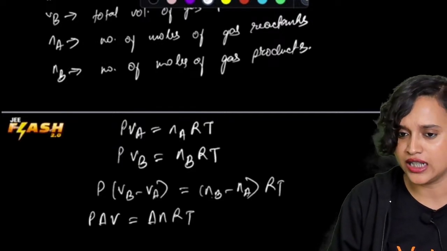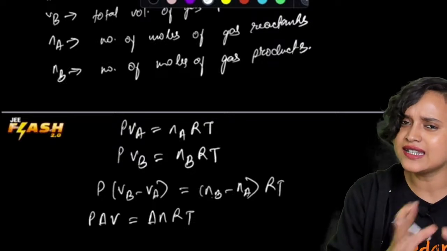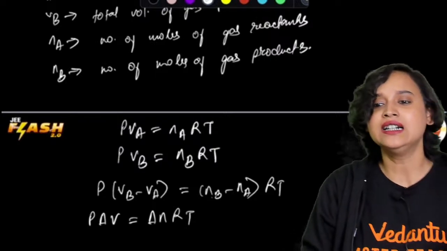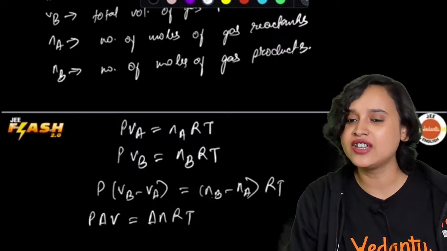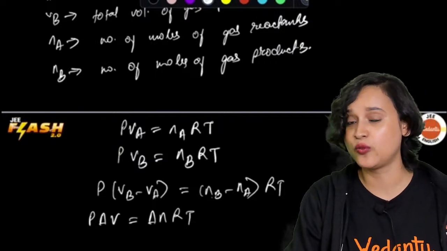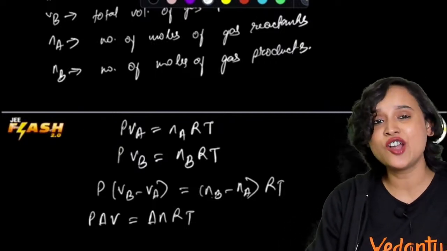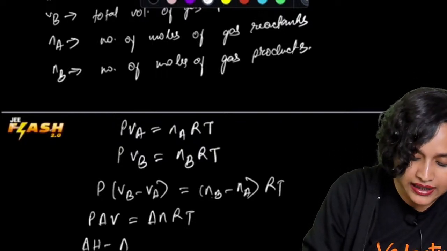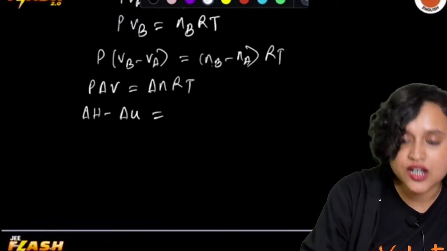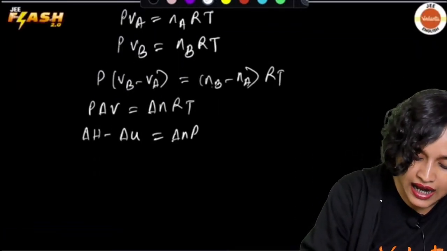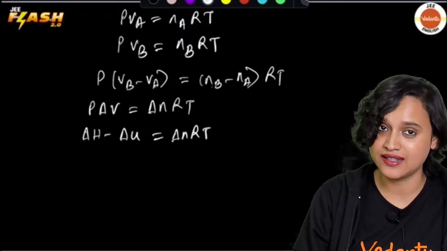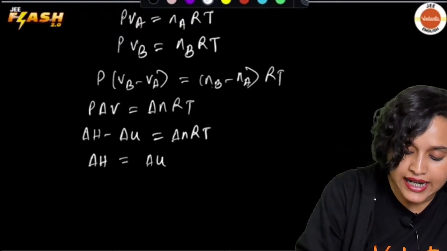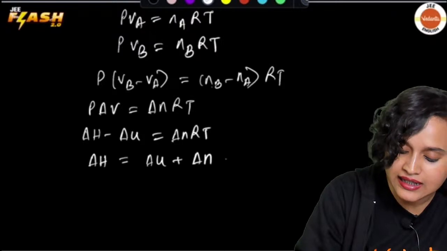Now just to make it a little more useful, let's use some of the things that we already know. We know that delta U plus P delta V is equal to delta H. Do we not know this? We do. So instead of writing P delta V, I can write delta H minus delta U is equal to delta nRT. And finally, from here, we find a relation which is delta H is equal to delta U plus delta nRT.